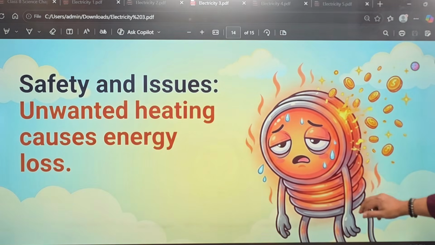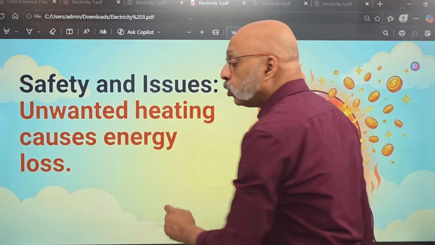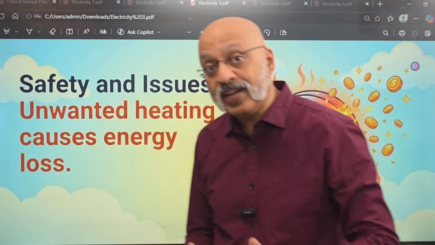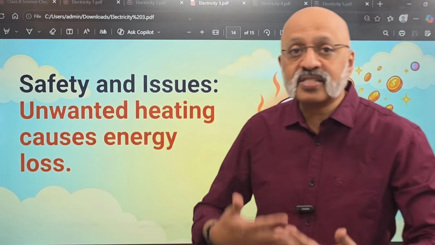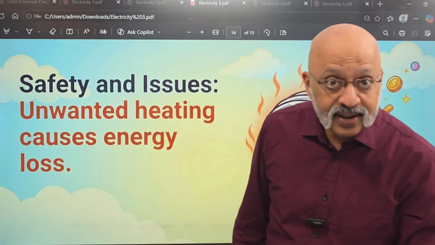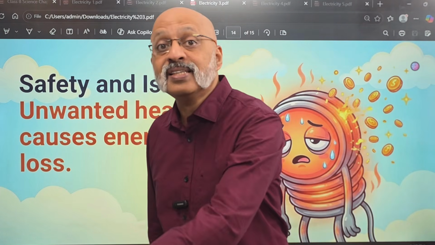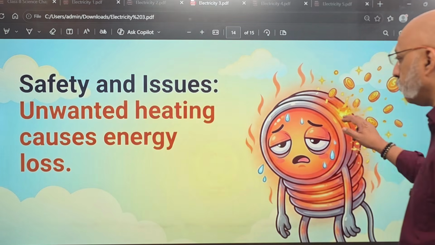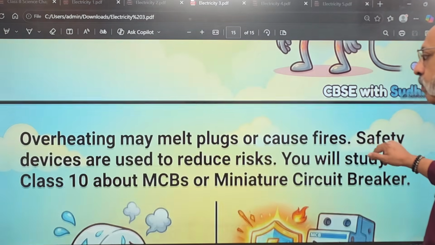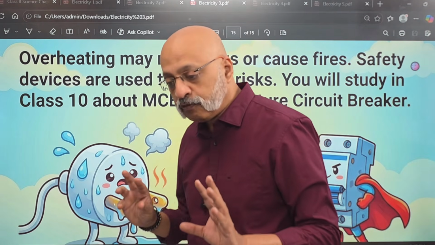Now you have to take care of the safety issues, right? Unwanted heating can lead to energy loss. That is, you are wasting electricity if you're just letting it get wasted as heat energy. Electrical energy, it is light it may be providing, but heat energy sometimes is a wasted kind of energy. Then overheating may melt plugs. That can always happen, if there is too much electricity.